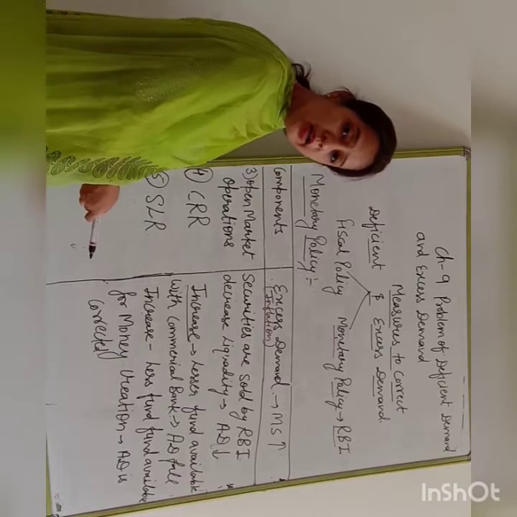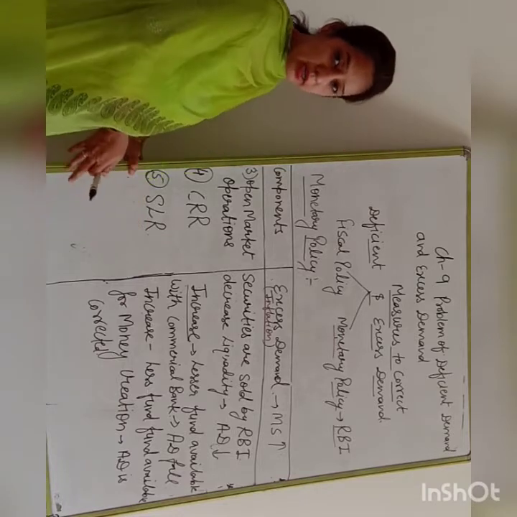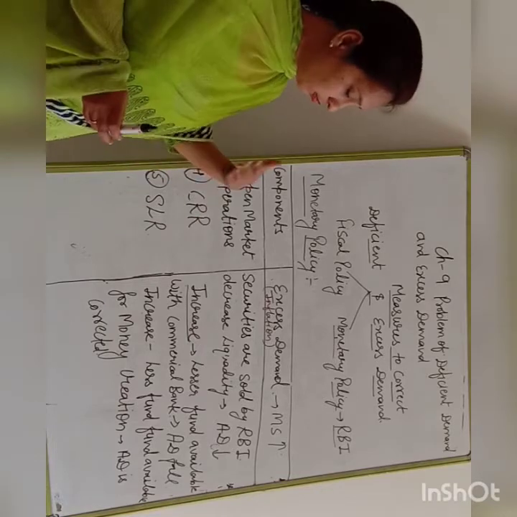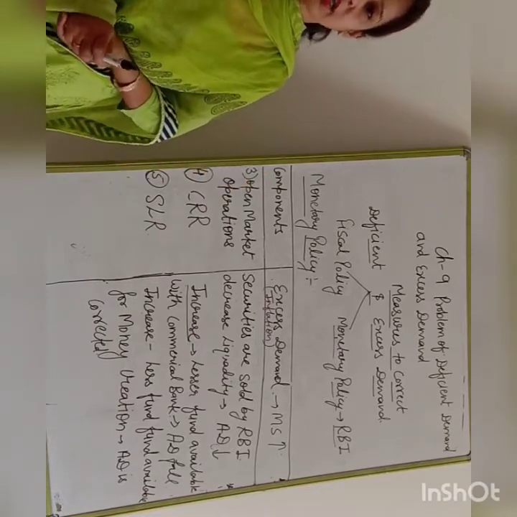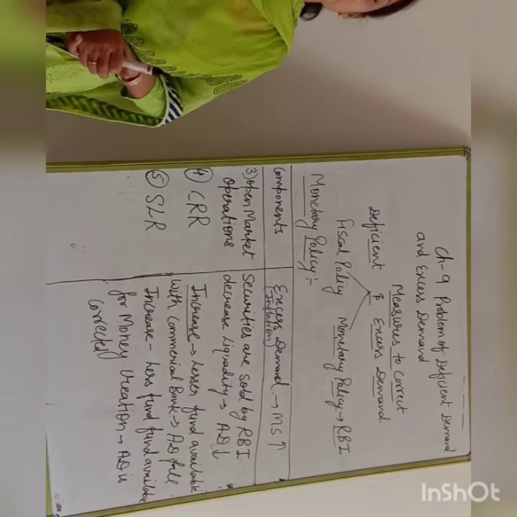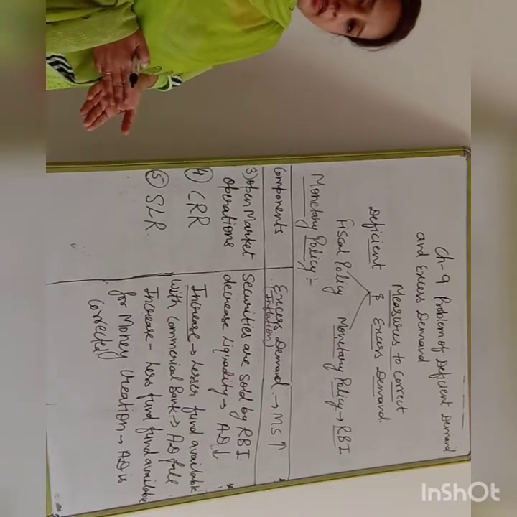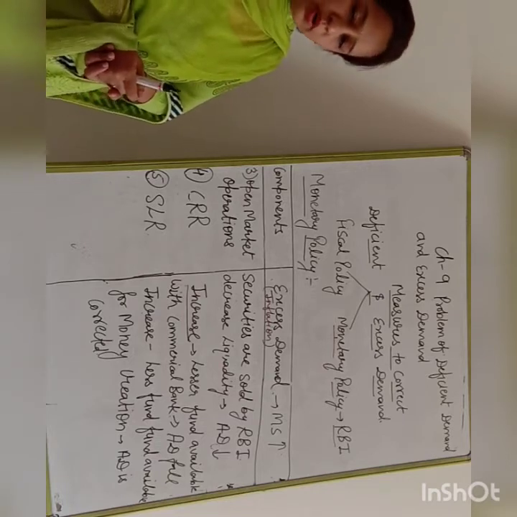It means higher credit in the market, and when there is higher credit available for the public, aggregate demand will increase. In this way, RBI is going to correct deficit demand and excess demand, and that is known as monetary policy.